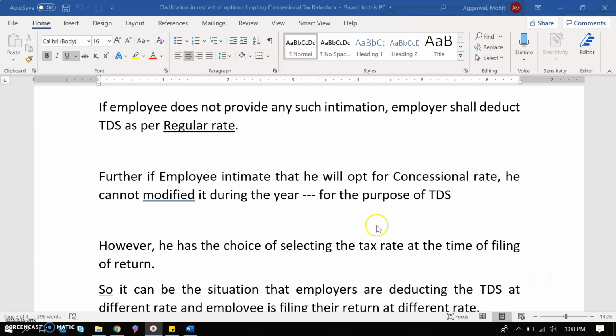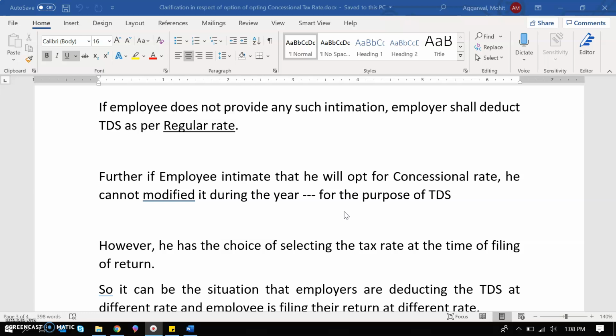If the employee intimates that he will opt for the concessional rate, then he cannot modify it during the year for the purpose of TDS. So that means if the employee intimates to the employer that the tax rate will be the concessional rate for his income, then it is the duty of the employer to deduct the TDS on the salary on the basis of the concessional tax rate.